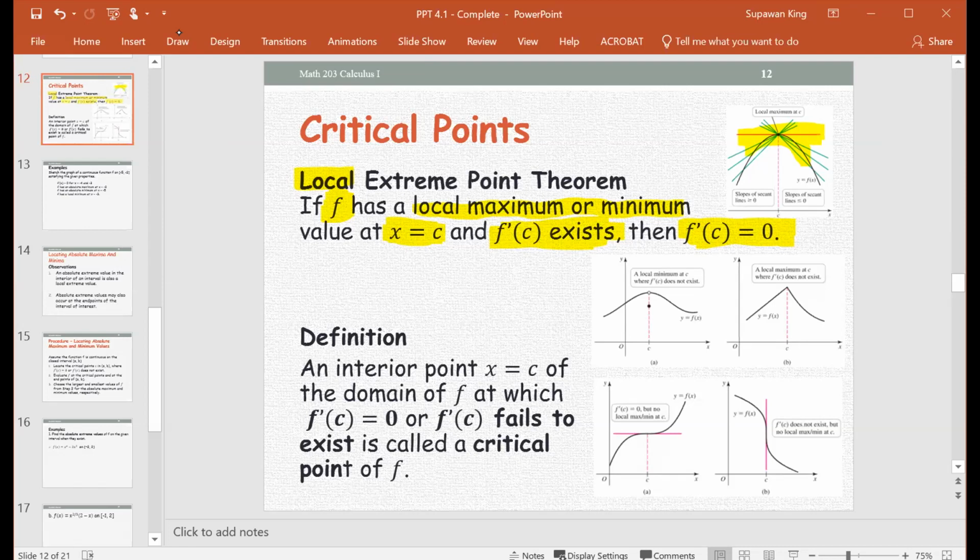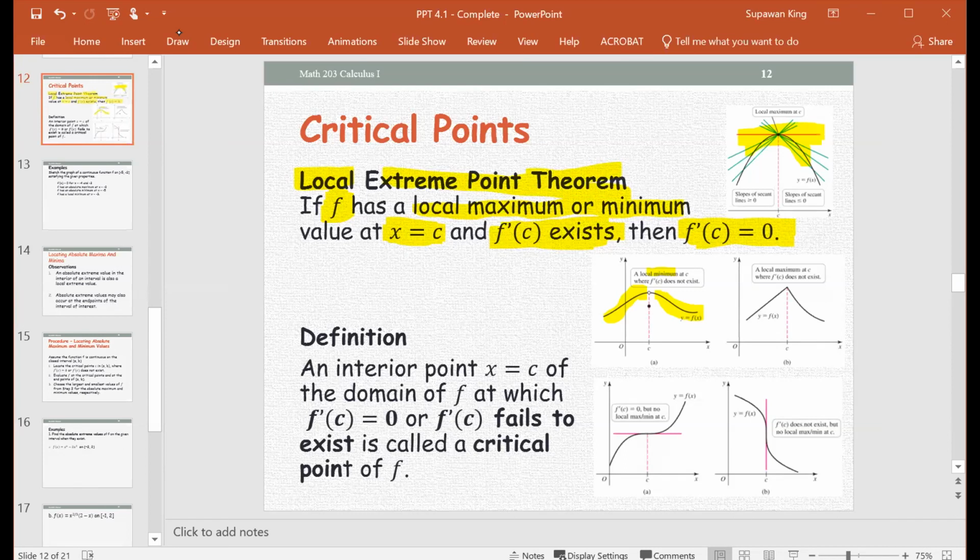Okay. And then for the case that the graph has the local minimum at C. For the graph here, you have the graph that is smooth all the way until the point C. It has a hole in there. The graph is not continuous, but you can find the function value. That function value, yes, is a local min, but the derivative doesn't exist because the graph is not continuous. So it doesn't follow this theorem. From the graph, you can tell one condition, but you cannot tell the other condition of the local extreme